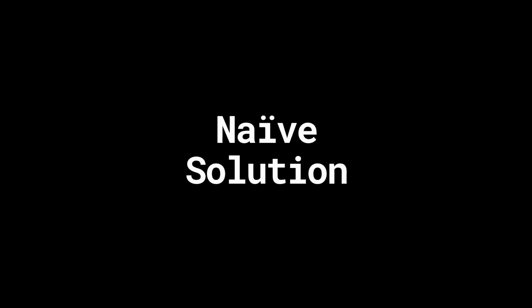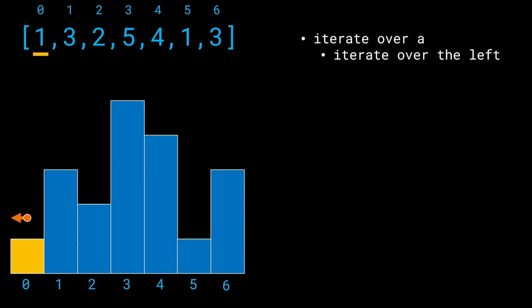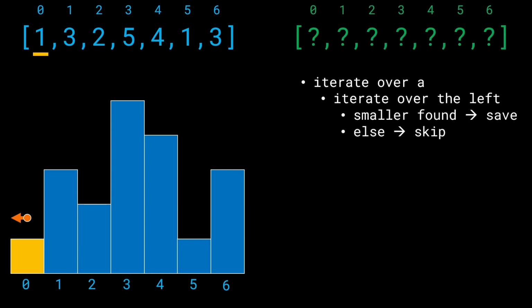All right, so how do we start to think about a solution? What is a naive way we can approach this problem? Well, let's say that we have the same input and now we want to iterate over A. That is, we'll iterate over every single element in the input array. And for every single one of these elements, we now want to iterate over the left of this element so that we can find the nearest smallest element. If you can find the smallest element, go ahead and save its value. Otherwise, just skip it, put a hashtag or put a -1 over there.